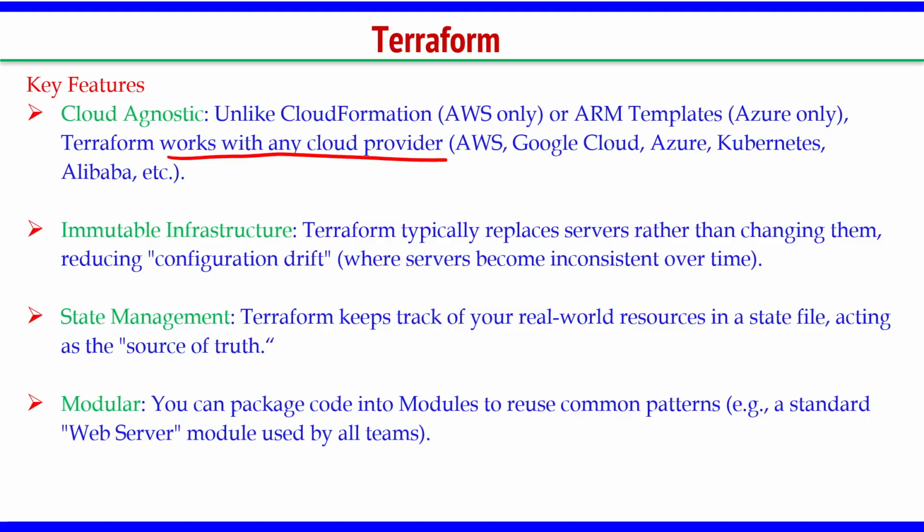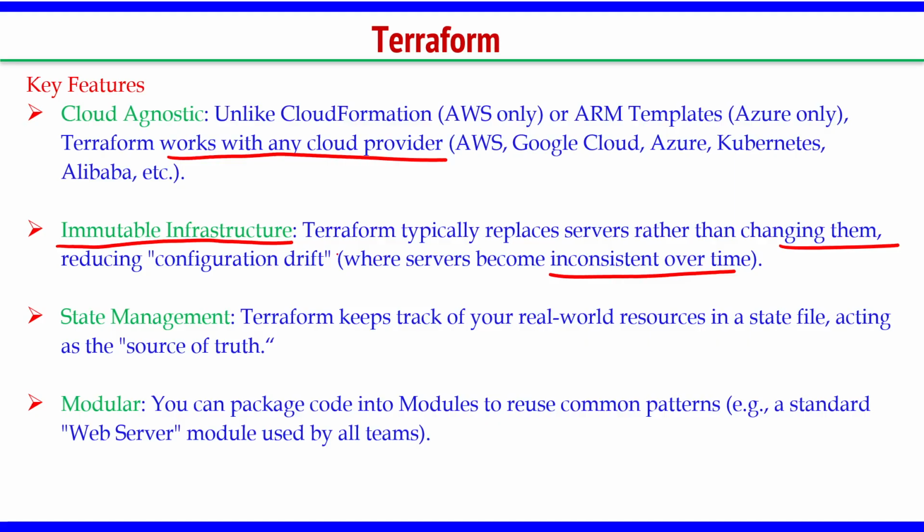The second important feature is immutable infrastructure. What is this? We have already seen that. Terraform typically replaces servers rather than changing them, reducing configuration drift. It means when servers become inconsistent over time, we don't take risks. We throw it away and get one new server. Not throwing, but creating a new server again, basically. That is also an important feature of Terraform, immutable infrastructure.